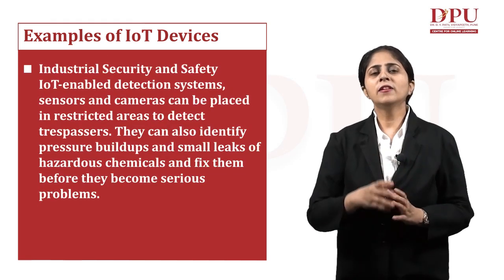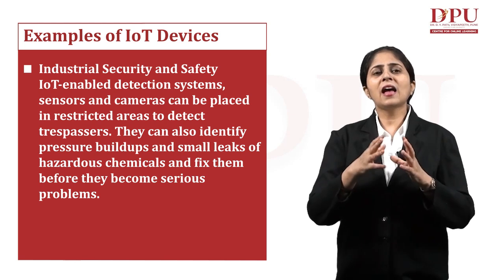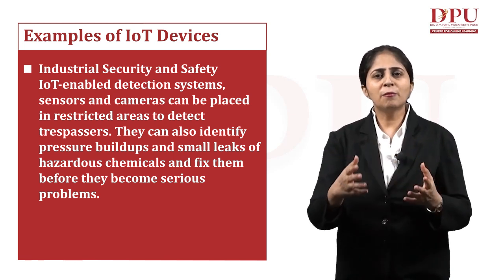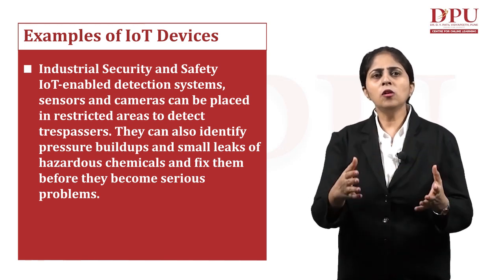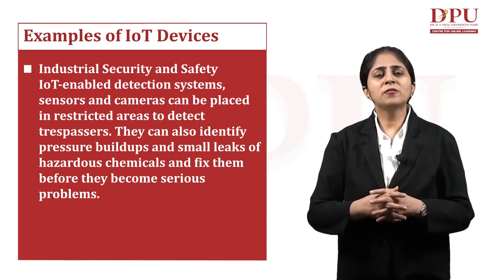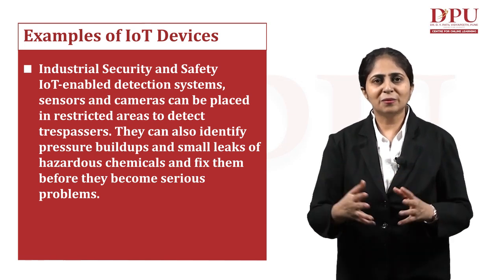Then we have industrial security and safety. These IoT enabled detection systems have sensors and cameras. They can be placed in restricted areas to detect trespassers. So for the safety of industries, today we can use these IoT enabled devices.